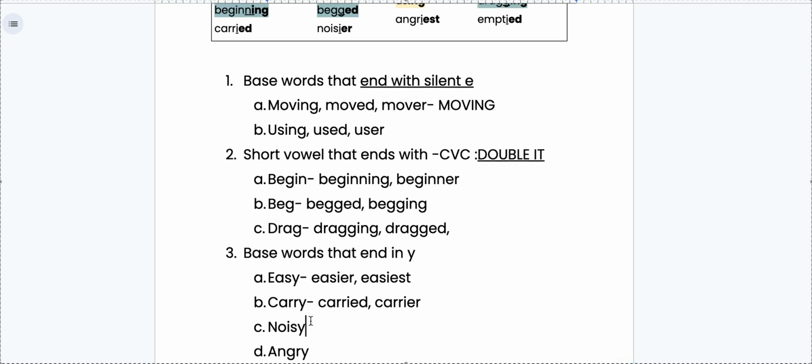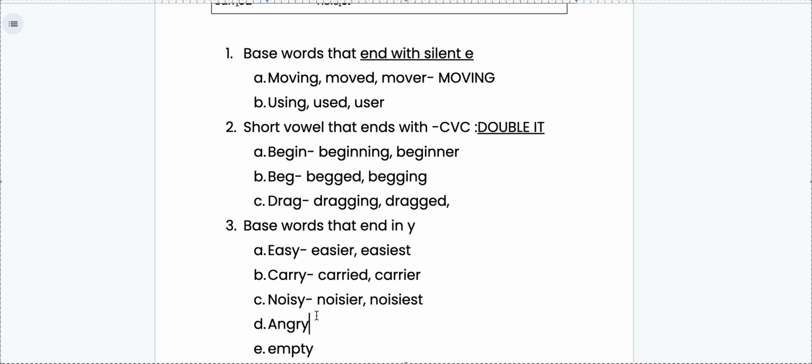I have the word noisy. I'm going to write my base word, noisy. I'm going to drop that Y, add that I, and add my vowel suffix, noisier. I'm going to say the noisiest. So I might have the noisiest neighbor ever. Totally kidding, I don't. But if I were to say that and write that and spell it, I would start with my base word, noisy. I would drop the Y, add an I, and add my EST, noisiest.